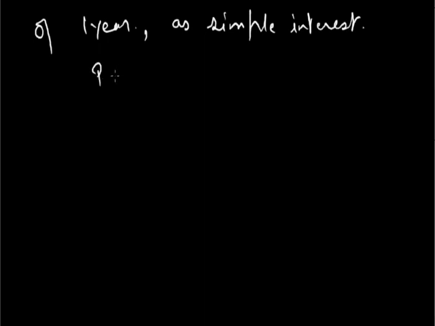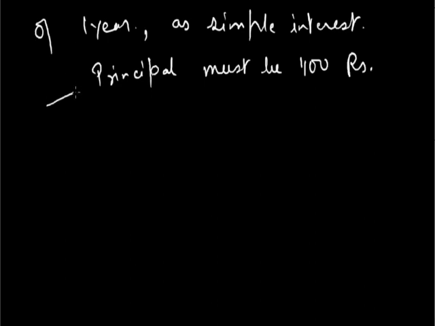The condition number 1 is principal must be 100 rupees. The second condition is the rate of interest must be given per annum, meaning per year, and it is equal to R rupees, meaning the simple interest is equal to R rupees after 1 year. So we have three conditions for the implementation of this definition. The principal should be 100 rupees.